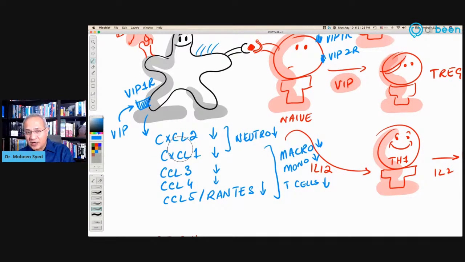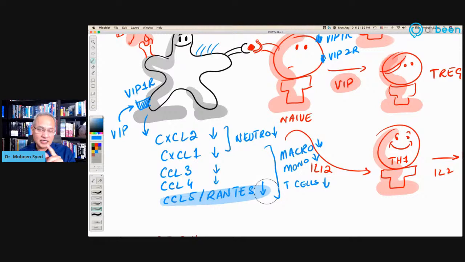Now this should remind you of the leronlimab as well, because CCL5 and RANTES, that is where the function of the leronlimab comes in, which disrupts this axis. What is the function of the CCL5 and RANTES? Remember that when CCL5 or RANTES is produced, that causes the immune cells, for example, macrophages, monocytes, T cells, to gather in that area. It is kind of a remote control to say, hey guys, come over. And leronlimab disrupts that behavior. This is a similar behavior that can also be done by Aviptadil.